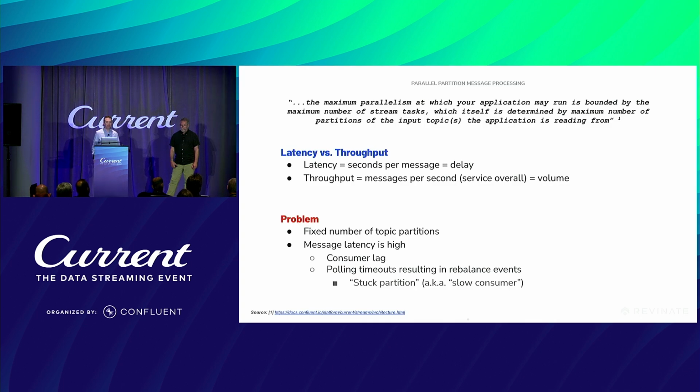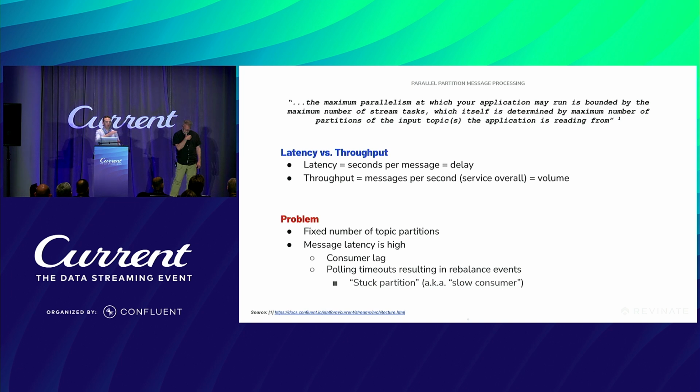One thing to call out first is the difference between latency and throughput. Latency, of course, has to do with delays. Throughput is really volume. It's how many messages per second you can process. In our case, if we're processing a giant payload, let's go back to that 750 megabyte message I was referring to earlier, that one comes across as XML. We have to transform that into our internal canonical format, and that's going to take some time.